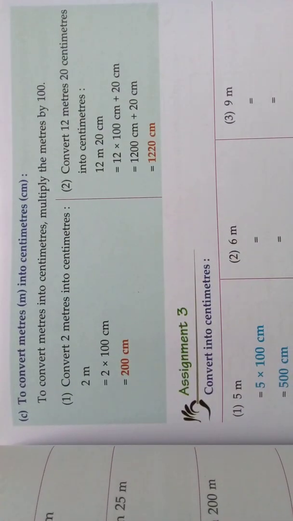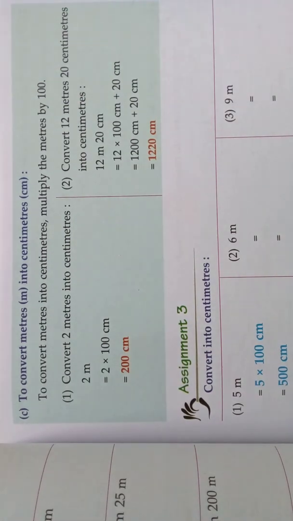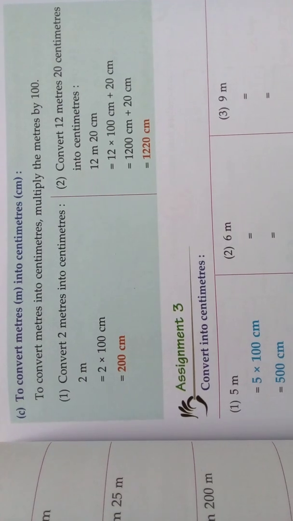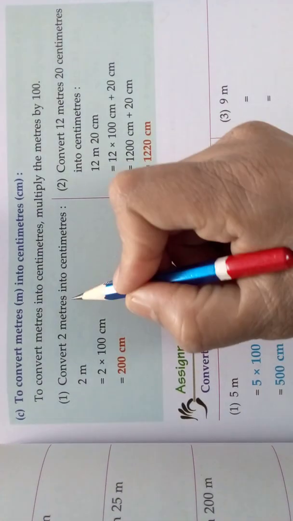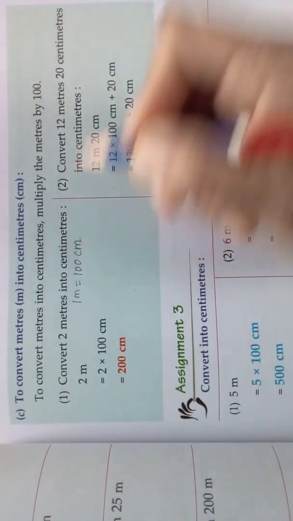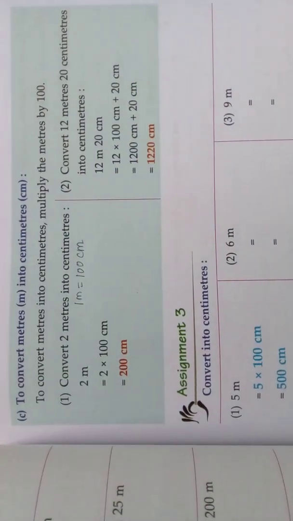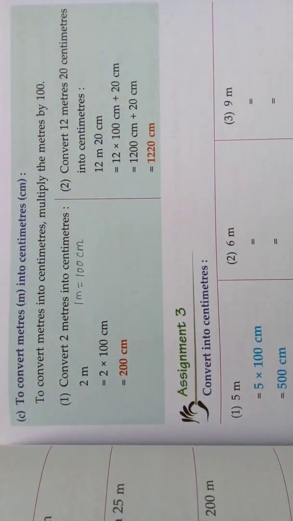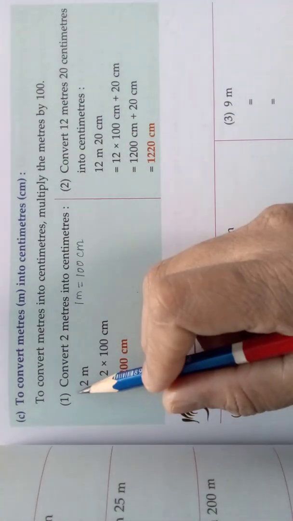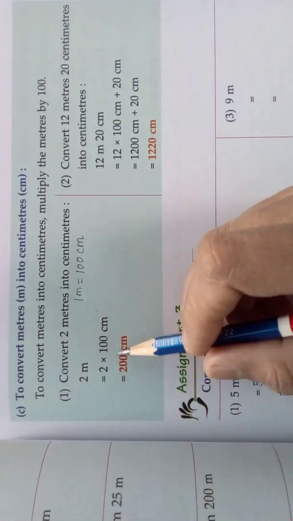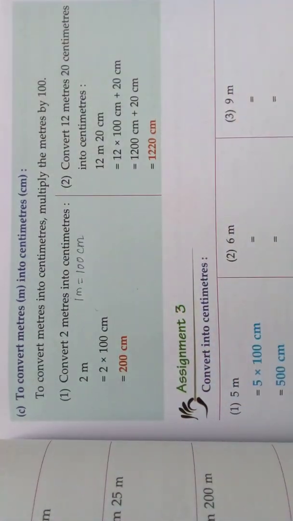So, what was the next topic? Here we are going to convert meters into centimeters, and also we know 1 meter is equal to how much? 100 centimeters. We are using this here. So, 2 meters is equal to 2 into 100 centimeters. If you take the first example, convert 2 meters into centimeters. We know 1 meter is 100 centimeters. So, 2 meters is equal to 2 into 100 centimeters.